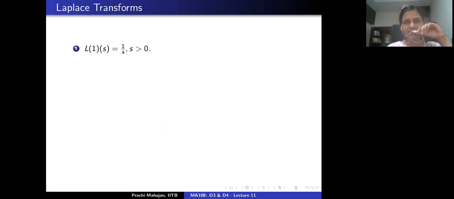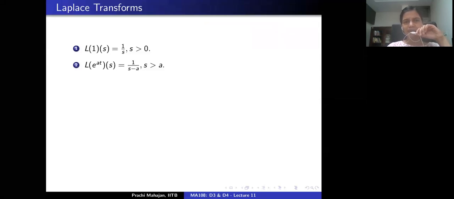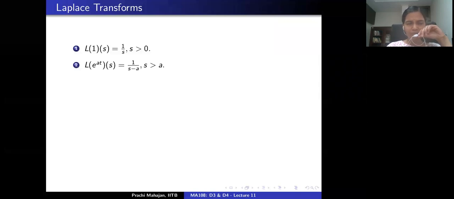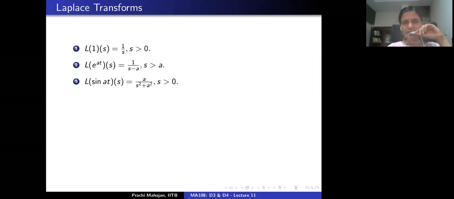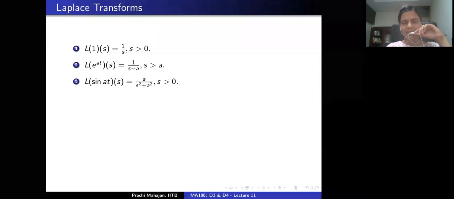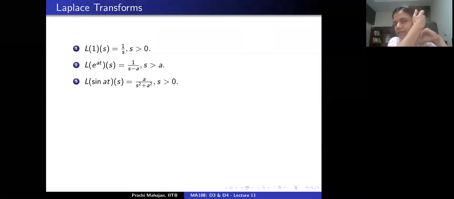We computed the Laplace transform of the constant function 1, which turned out to be 1 by s. This is well defined for s bigger than 0. We also computed the Laplace transform of the exponential e to the at, and this improper integral converges when s is bigger than a, and the Laplace transform turns out to be 1 upon s minus a. We also looked at the Laplace transform of sine of at. It turns out that this is a by s squared plus a squared, and the improper integral here converges when s is bigger than 0.